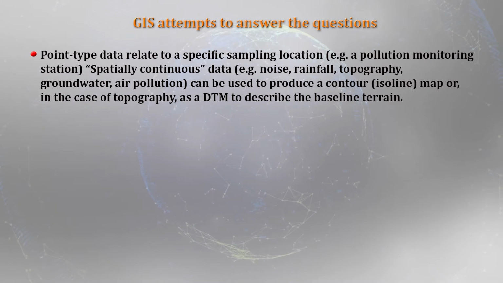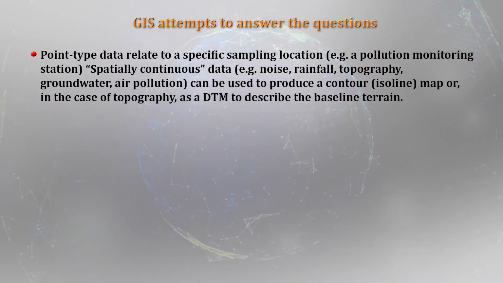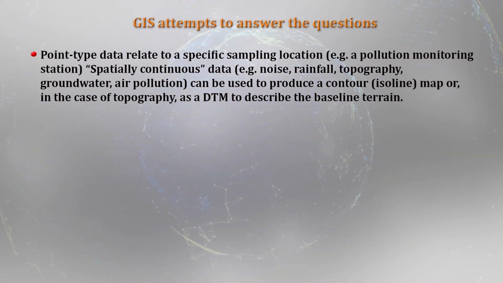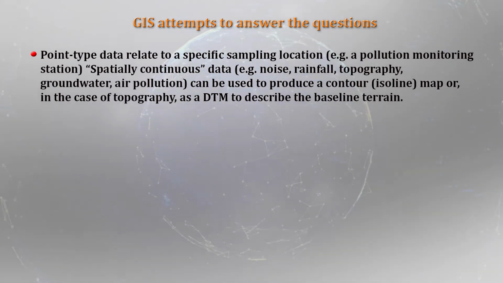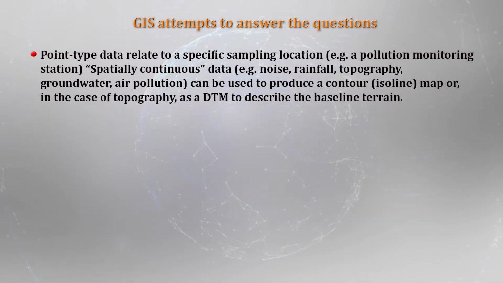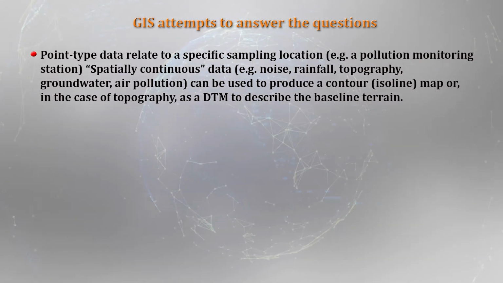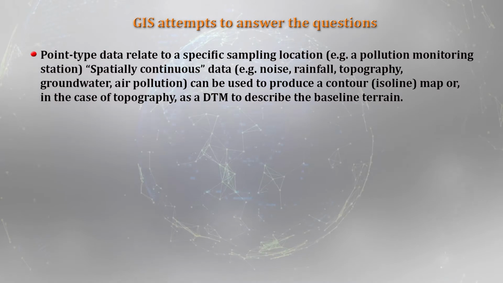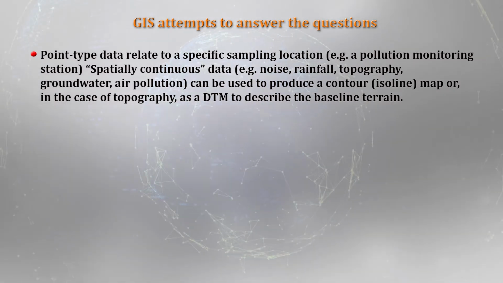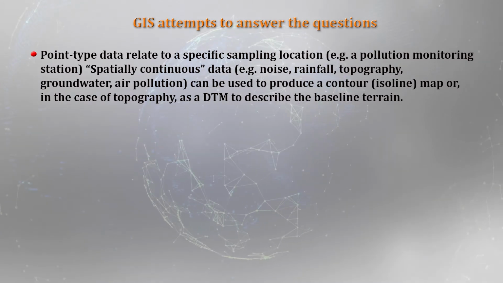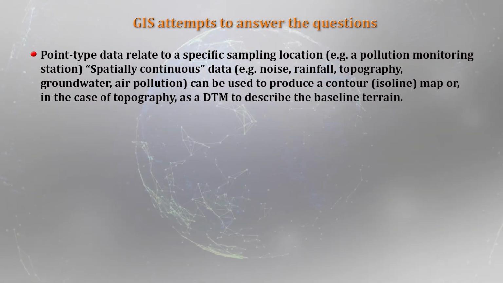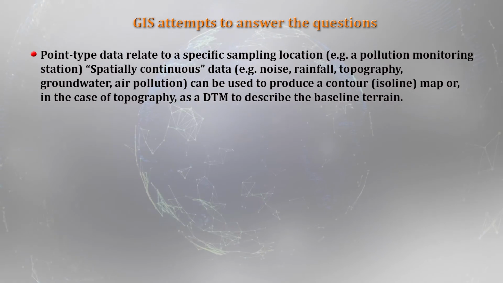When you talk about point type data, it basically relates to specific sampling locations, pollution monitoring stations, and point sources of pollution, and this is well managed with point type data. When you talk about spatially continuous data, for example rainfall data, precipitation data, groundwater, air pollution, these kinds of data can be used to construct a contour map, which is the simplest thing.